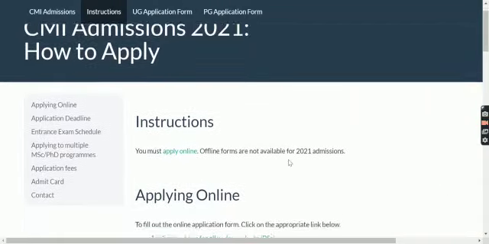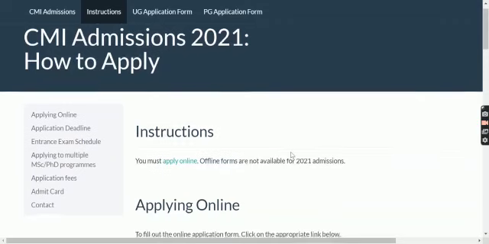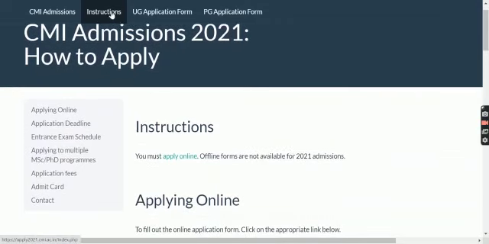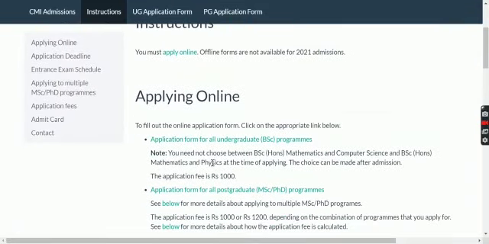बारे में। How you're gonna apply in this university and all the information about your online application deadline, how you're gonna apply and pay the fees. Your admit card details all are given over here. So you have to go over here in the instructions form and you can see all the information available.